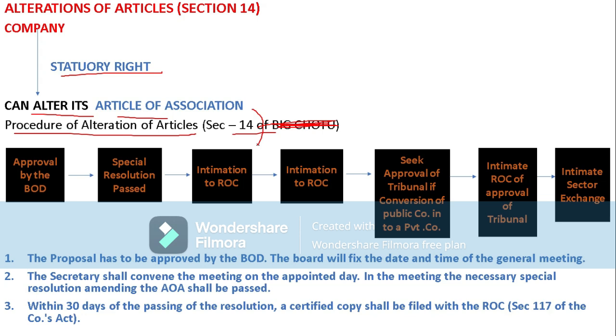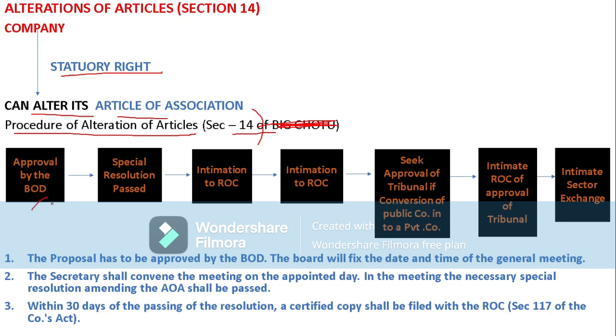The procedure for alteration of articles of association is under section 14. First is approval by the board of directors. If we want to change the articles of association, first of all the proposal has to be approved by the board of directors. If they approve, they will fix the date and time for the general meeting.